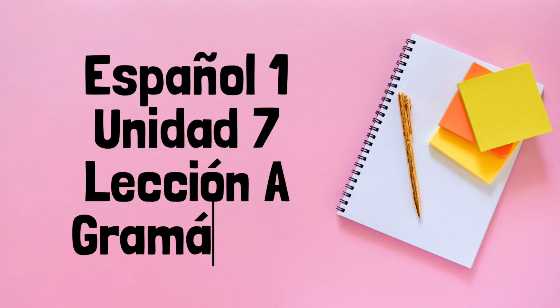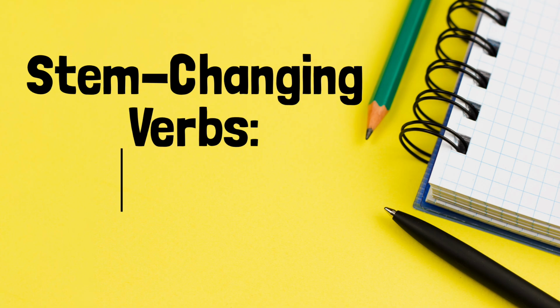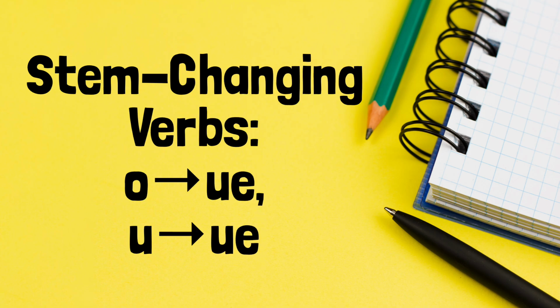Español 1, Unidad 7, Lección A, Gramática. First, let's discuss stem-changing verbs, O to UE and U to UE.